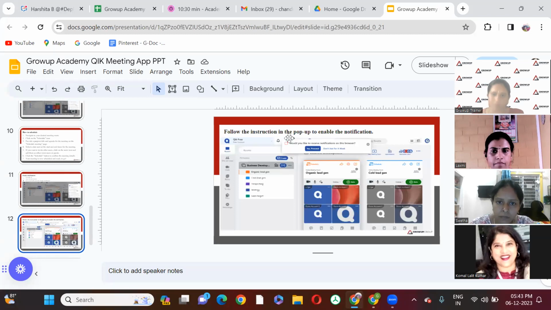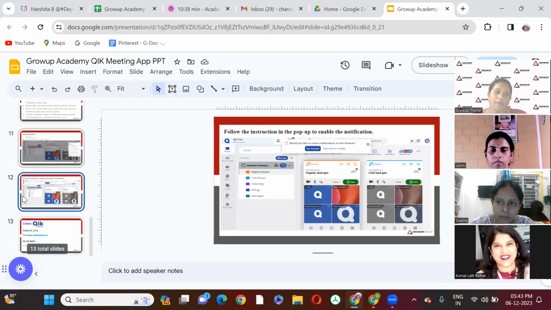Then follow the instructions in the pop-up to enable the notification. So we have to follow the instructions based on that.